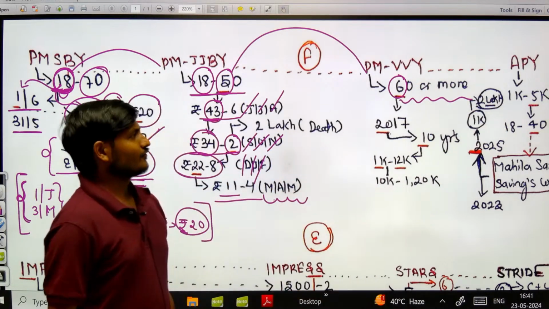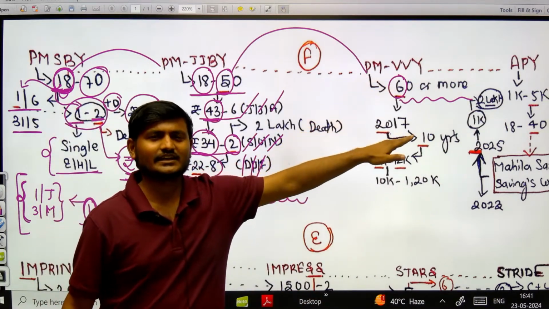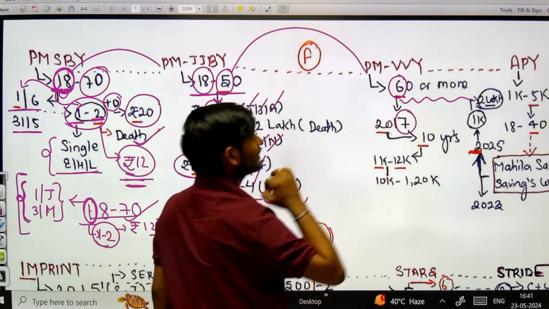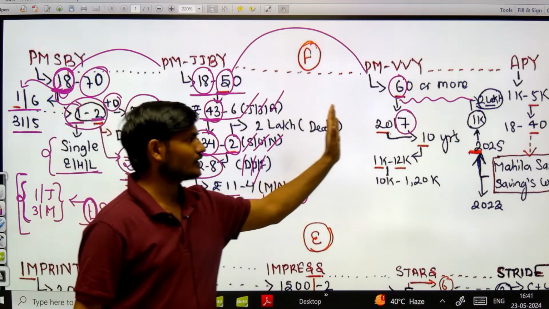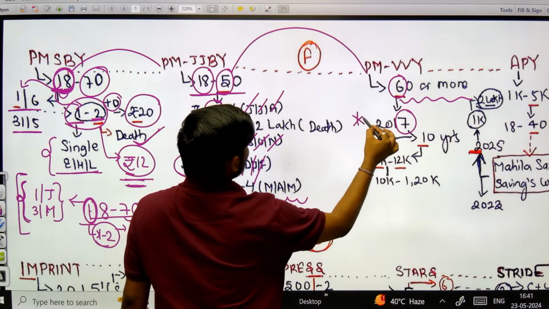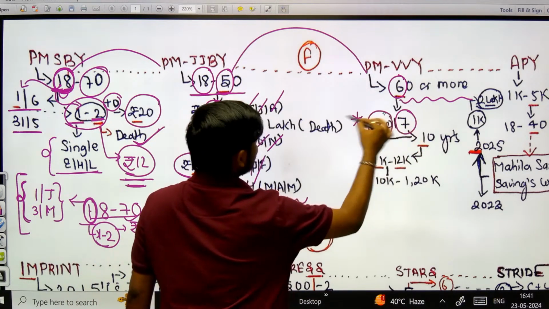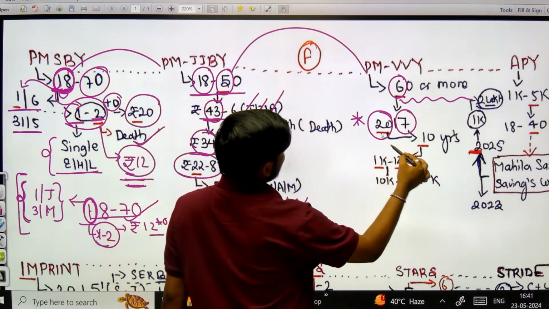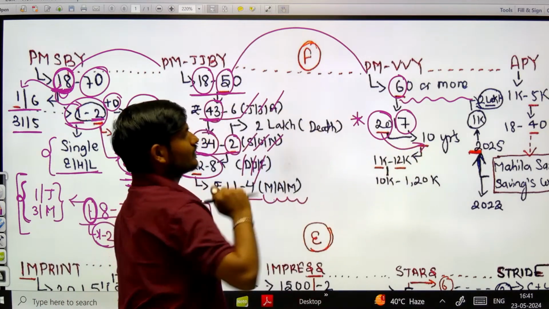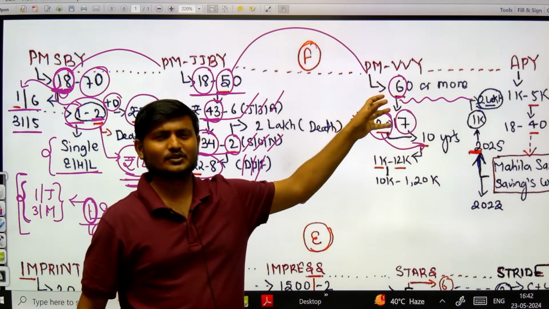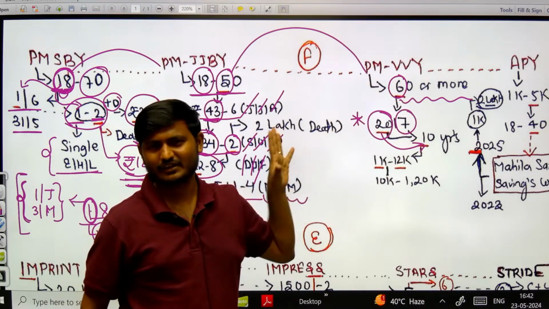I know that. From among this 6 I added a consecutive number, that is 7. After 6 what comes? 7. And with the help of this 7 I used to remember 2017, that was the launch year of this particular scheme. ठीक है, अब इस 2017 में से इस 20 को मैंने याद रख लिया. I just remember this 20 and I got to know that okay, just with the help of this 20 I can remember 10, and that is the number of years a person can participate under प्रधानमंत्री वाय वंदना योजना.